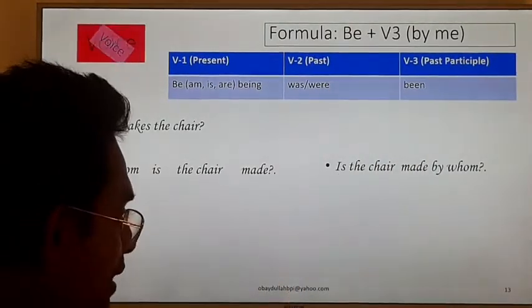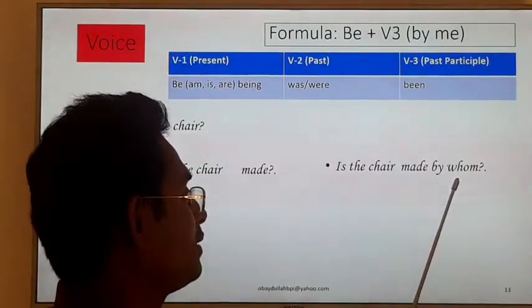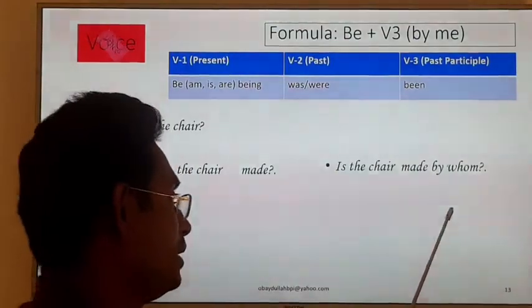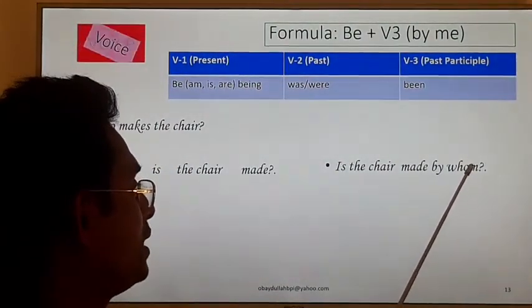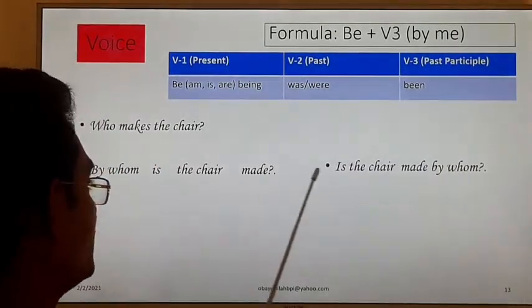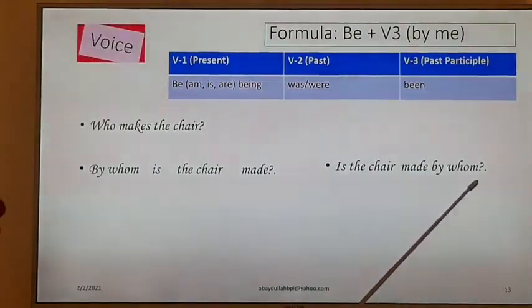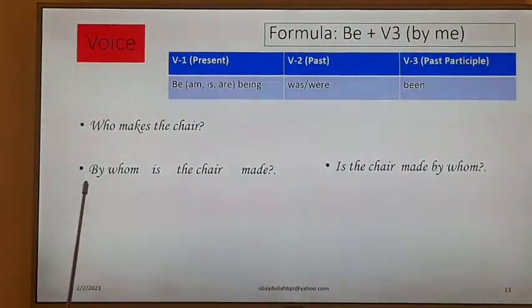But we know that we cannot use the WH word at the end of a sentence. Always we have to use the WH word, the interrogative pronoun, at the beginning of the sentence. That is why I have placed "by whom" at the beginning. Clear? This way we have to change.